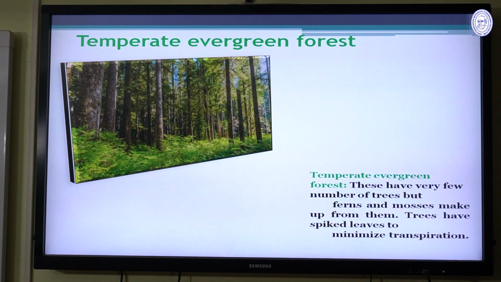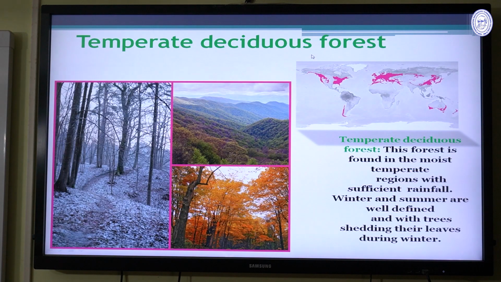Temperate evergreen forest has a very small number of trees, but ferns and mosses make up the vegetation. These have sparse leaves to minimize transpiration.